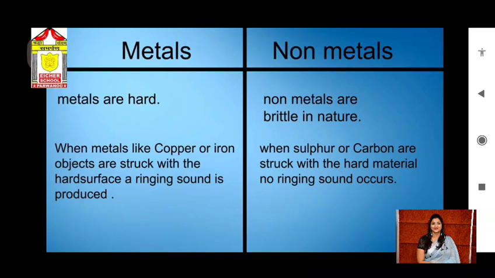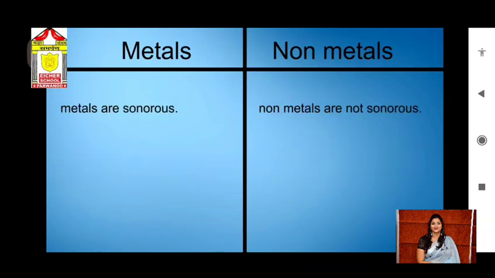When metal objects like copper or iron are struck with a hard surface, a ringing sound is produced. In the case of non-metals, when sulfur or carbon are struck with a hard material, no ringing sound occurs. This property is called sonorosity. So metals are sonorous and non-metals are non-sonorous.